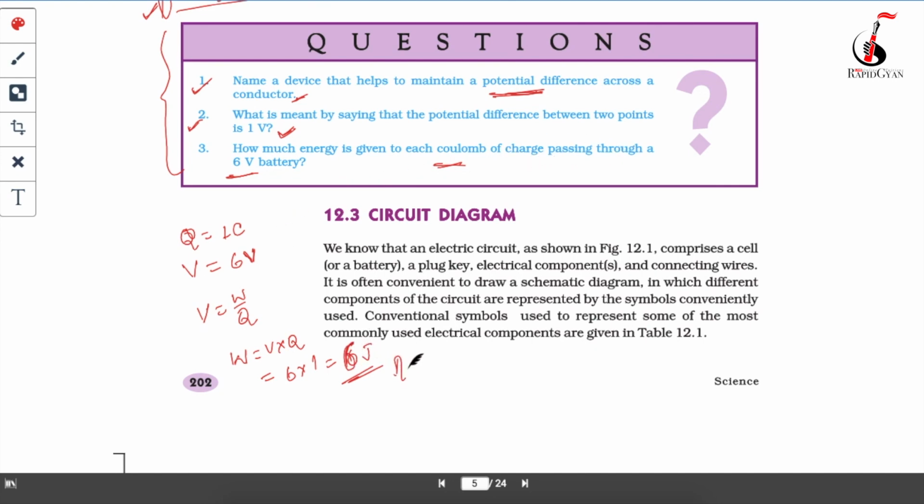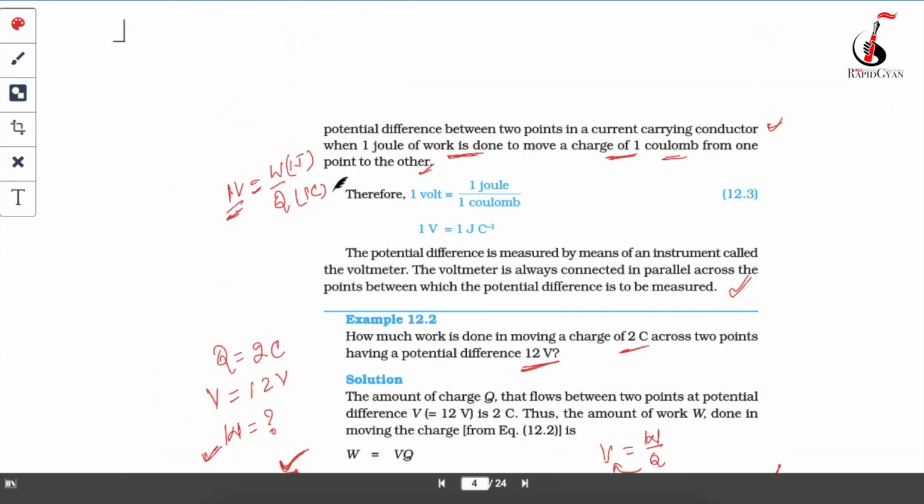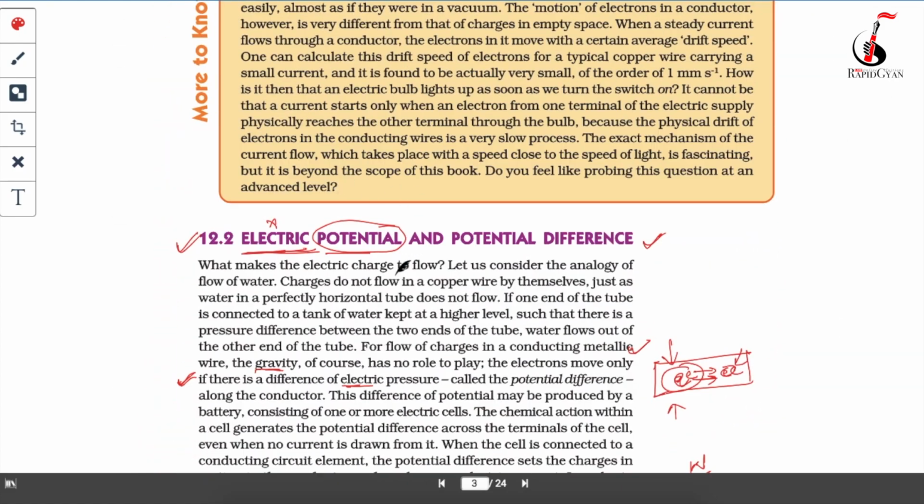So that's your answer. In your exam, I'm always saying, please make sure to write the unit at the end of every numerical. It's very important. Most of the students I have seen make this mistake. Even though your answer is 100% correct, you will not get the full marks, because there are step markings in your board exam when they do the copy checking. So that's it from this particular topic, electric potential and potential difference.